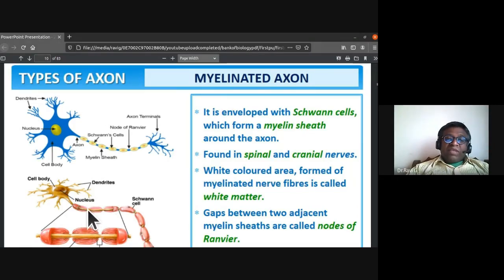So the axon is enveloped by Schwann cells which form a myelin sheath around it. The gaps between two adjacent myelin sheaths are called nodes of Ranvier.